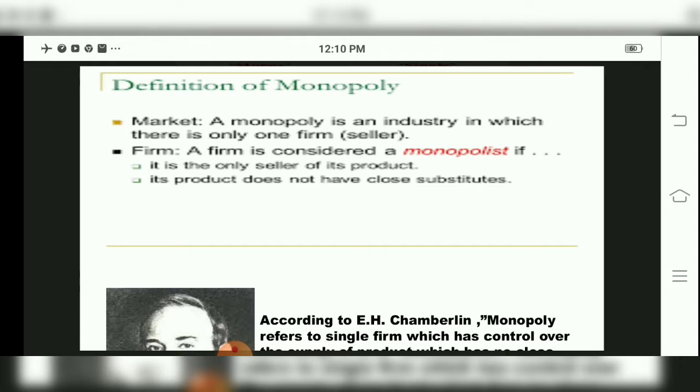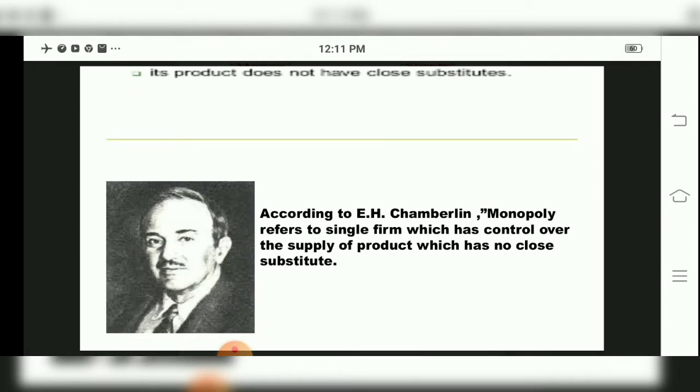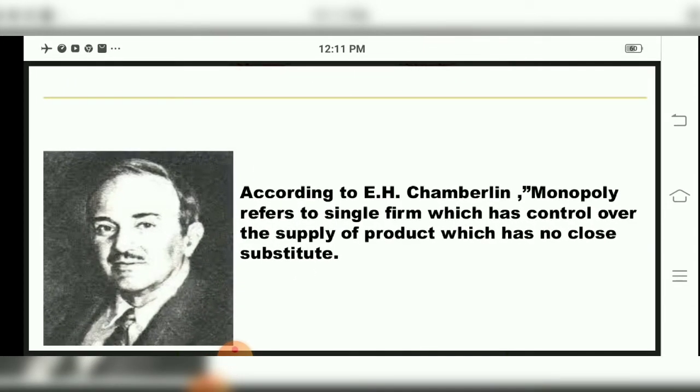So the monopoly definition can be told as: according to the market, a monopoly is an industry in which there will be only one firm, one seller, and that firm is considered a monopolist. He is the only seller of the product, and its product doesn't have any close substitutes.